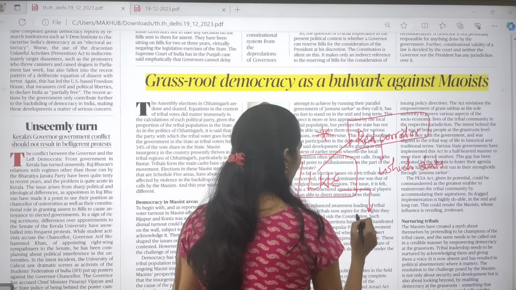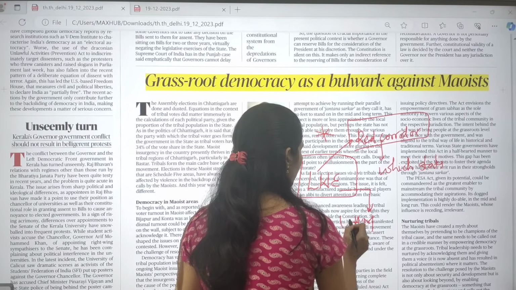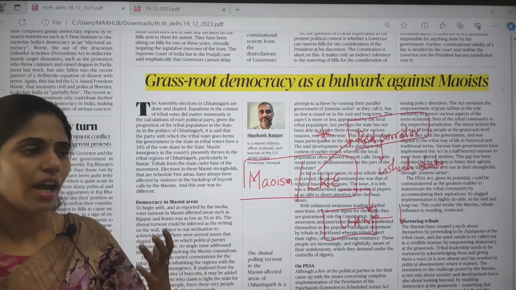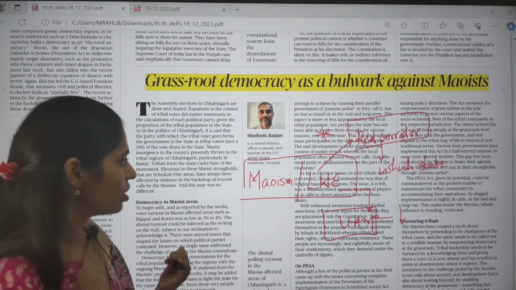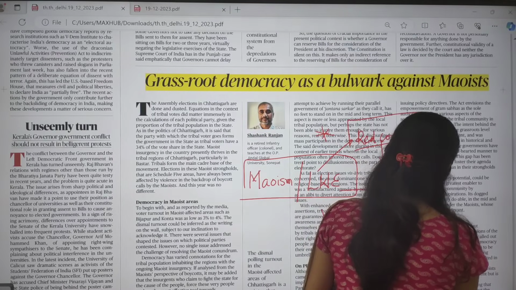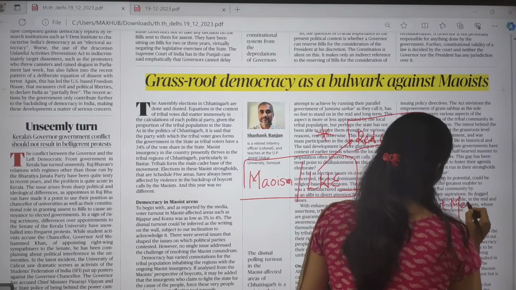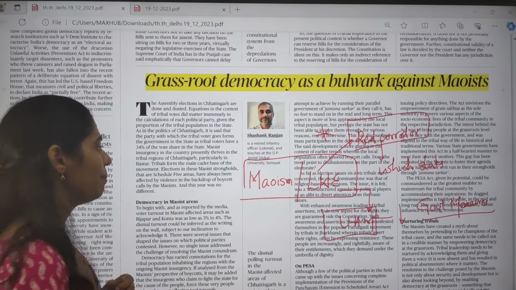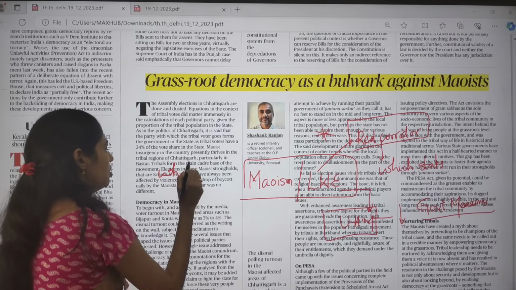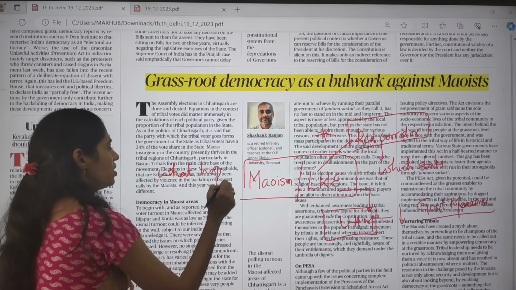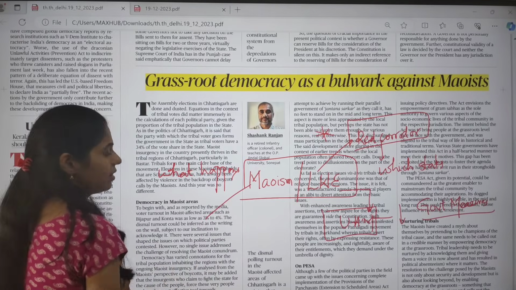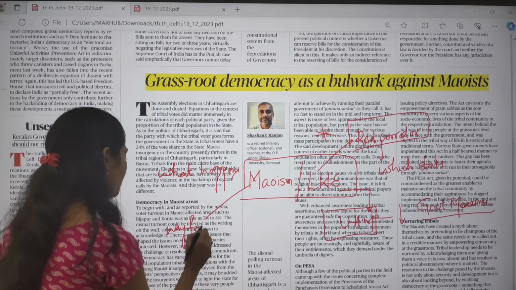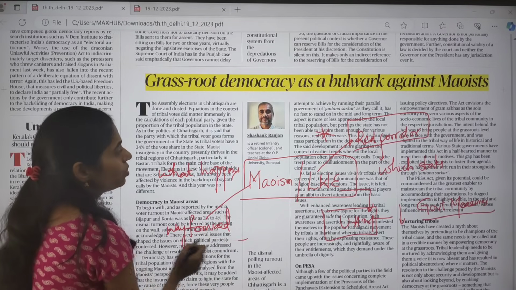And even our Union Home Ministry recently gave a statement that there is a decrease in Maoist attacks in our country. Because of this, you have to see what measures are taken by the government, what happens in these Maoist affected regions, and how we can decrease these attacks, like what is the way forward. All these things you have to know.